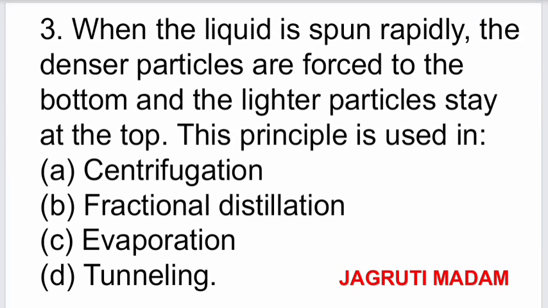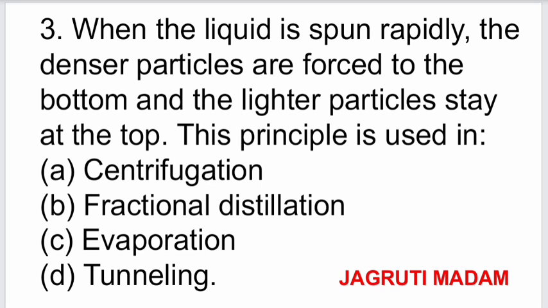Question number 3. When the liquid is churned rapidly, the denser particles are forced to the bottom and the lighter particles stay at the top. This principle is used in: the options are centrifugation, fractional distillation, evaporation and tunneling.